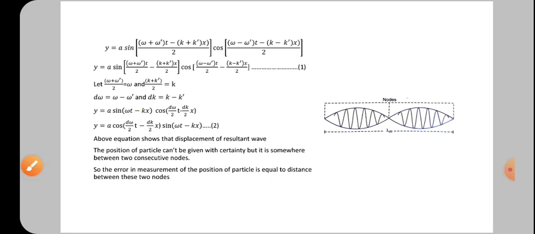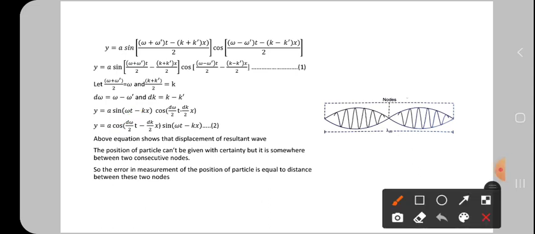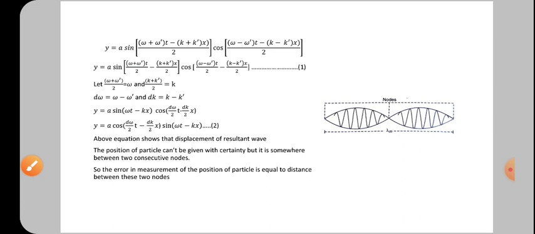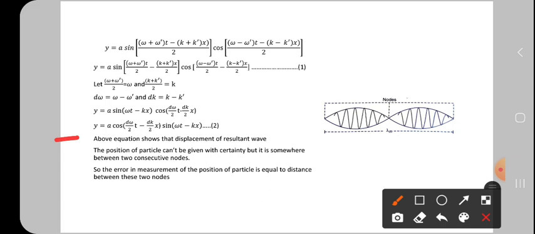The resultant wave is also in the form of sine, and its amplitude is everything from here to here. Not only a, but also cos of (dω/2)t minus (dk/2)x is the amplitude. Let this be equation 2.